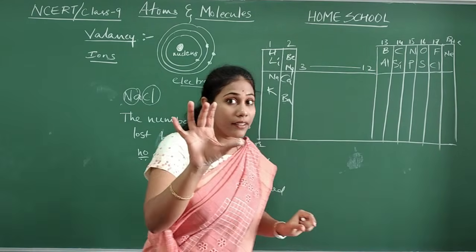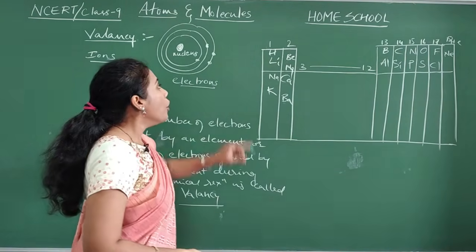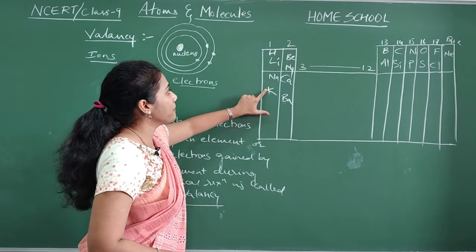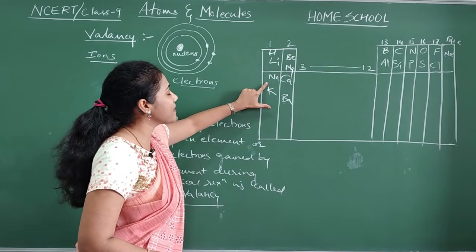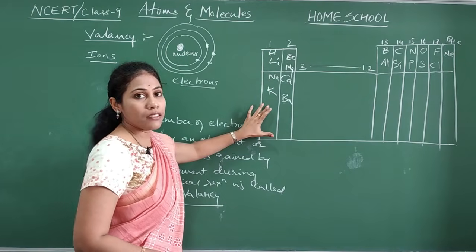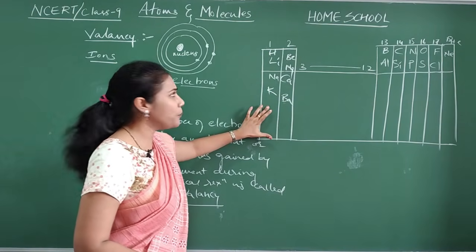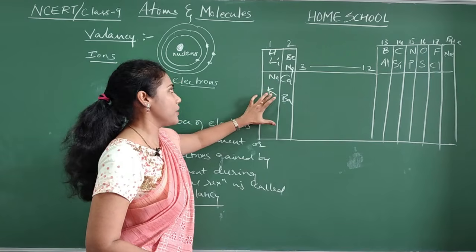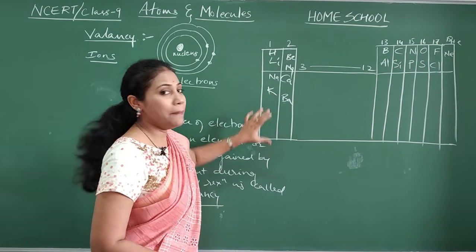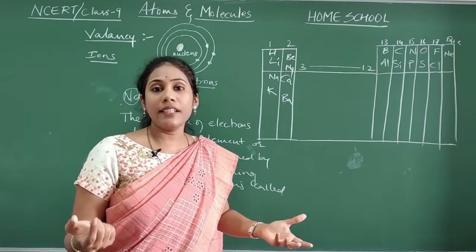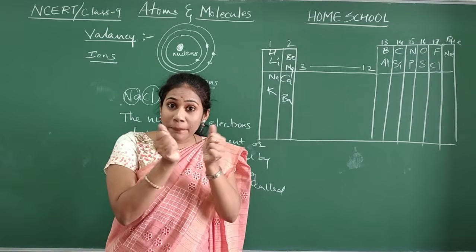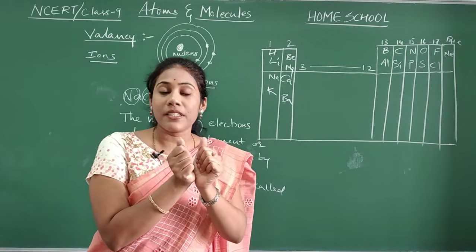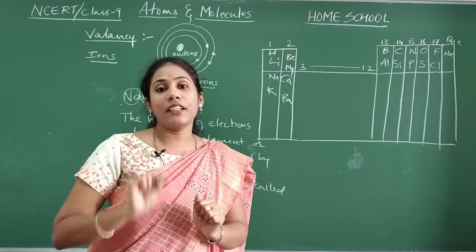Listen carefully. All elements in group 1, which elements are there in group 1? Hydrogen, lithium, sodium, potassium. All these elements, during chemical reaction, during a combination with some other atoms, will lose electrons.